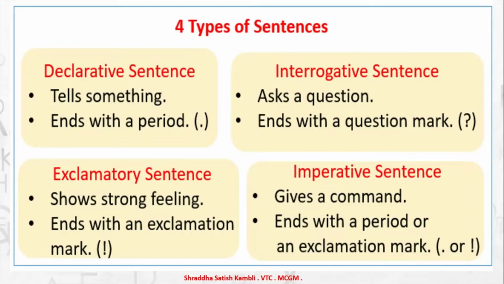It asks for certain information and it ends with a question mark. In short, interrogative sentences are nothing but questions. So instead of focusing on the other 3 types of sentences today, we will focus on the interrogative type of sentence today. Alright children, so are you ready to learn what are questions, and then we will go on and learn what are WH questions as well. So here we go.